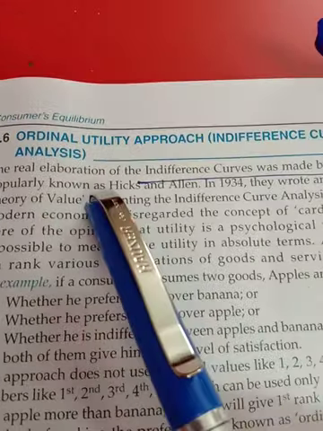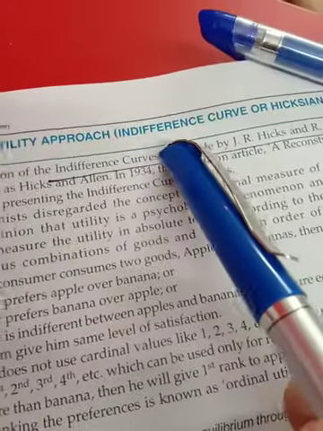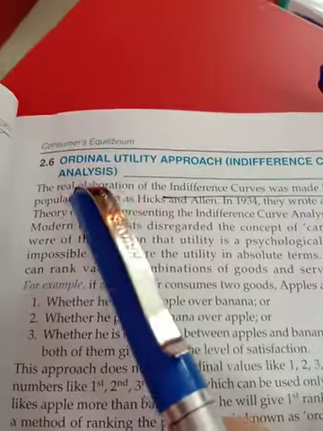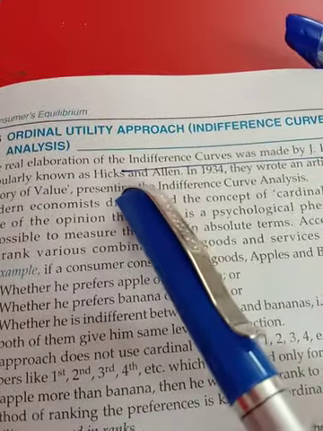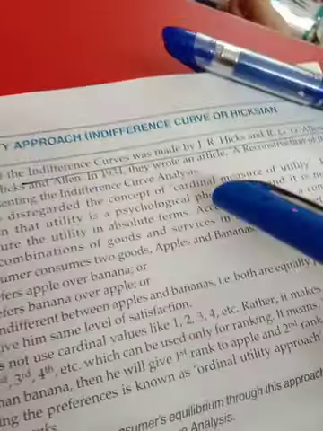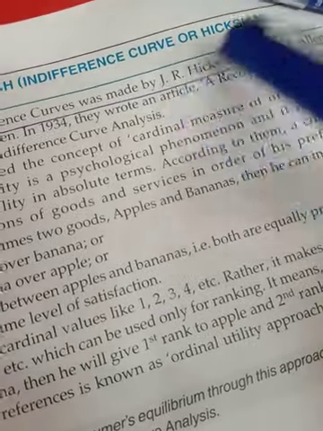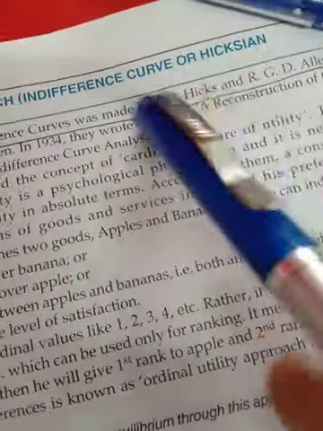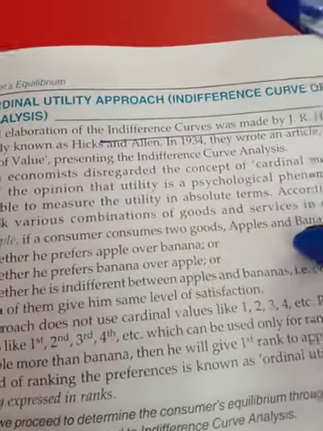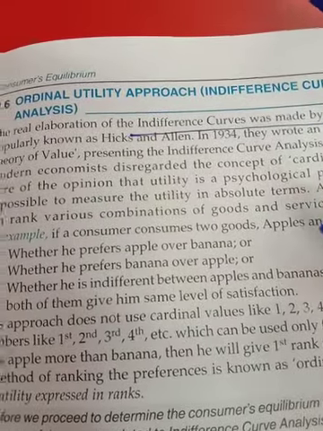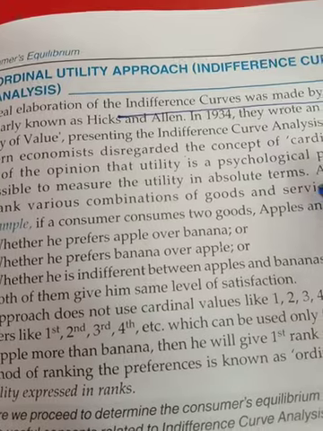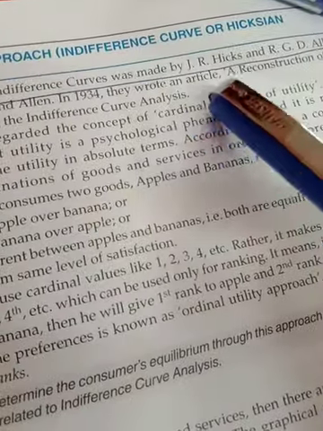Economics, now the ordinal utility approach, also known as indifference curve or Hicksian analysis, has been more elaborated by J.R. Hicks and Allen. If you just write the name of Hicks, then it is also okay. If the question comes, who has elaborated or made this indifference curve analysis, you will write J.R. Hicks or Hicks.